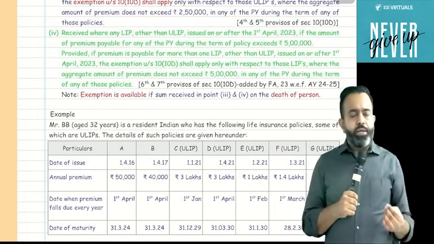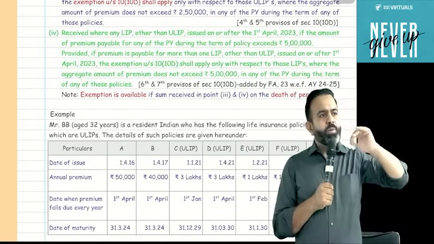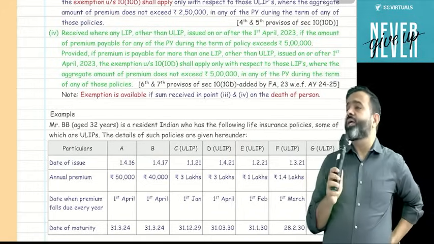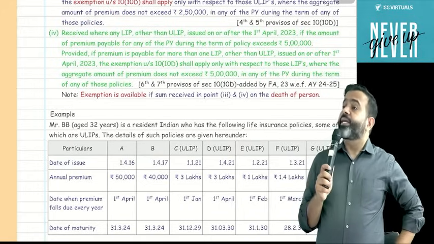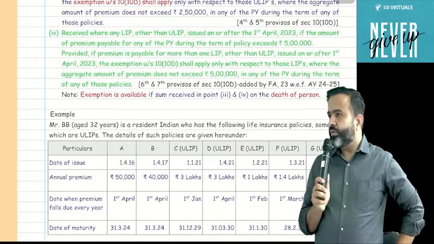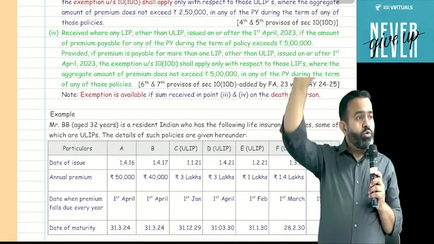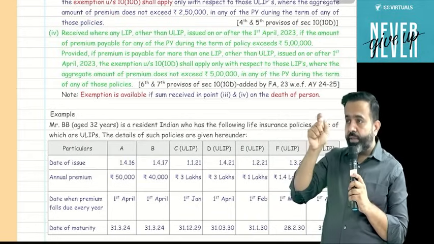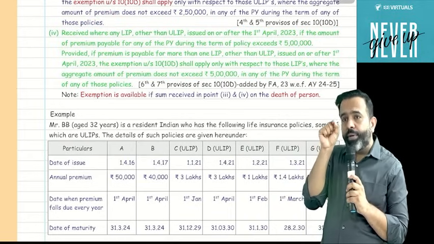Okay, sir, the remaining amount is taxable under income from other sources. But when we pay the premium, at that time we also claim the deduction under section 80C. So whatever amount of deduction we have claimed, will that be reduced or not?